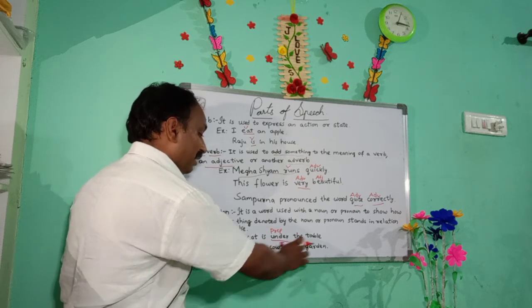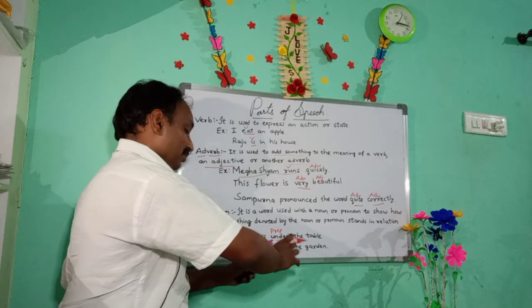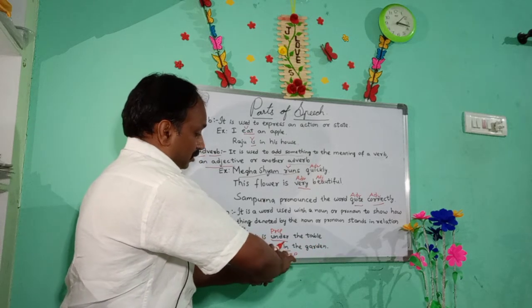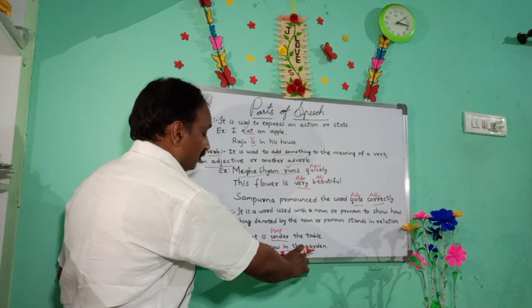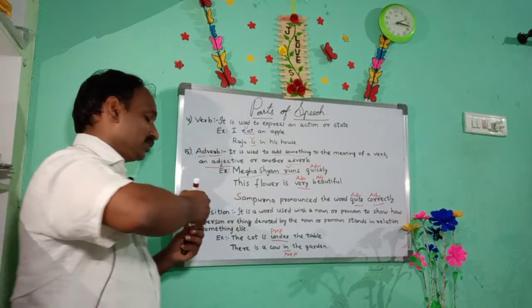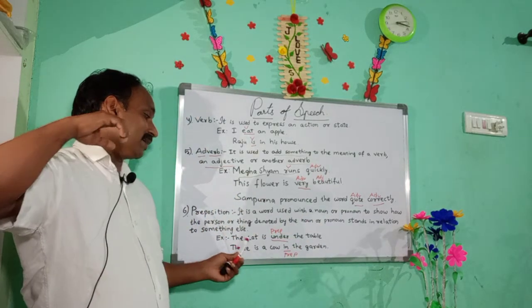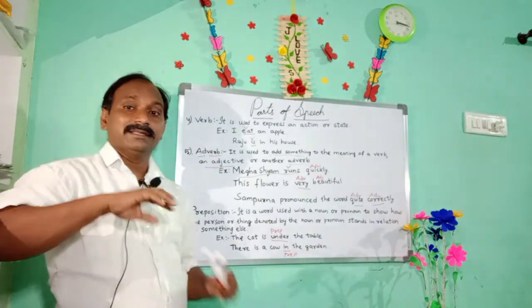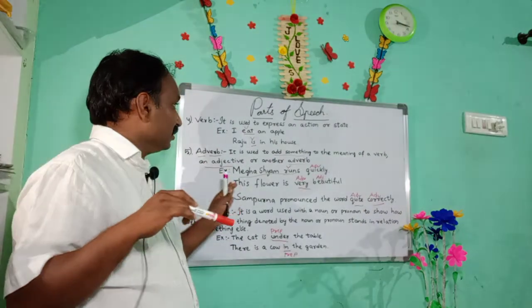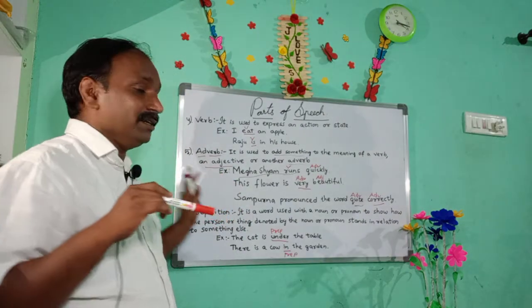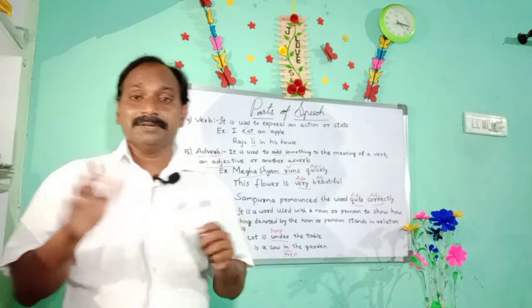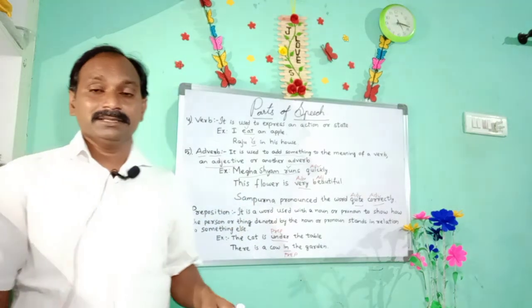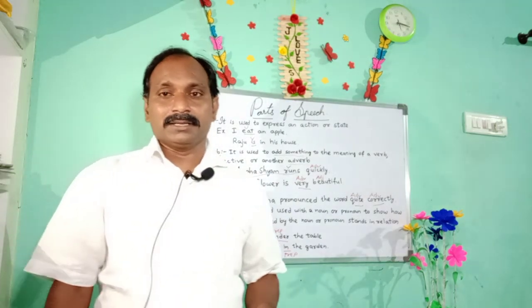What is the relation between the cow and the garden? The cow is in the garden. So that is an example: the cat is under the table, there is a cow in the garden. Like that, we see the parts of speech 4, 5, 6, and we will see 7 and 8 in the next video.